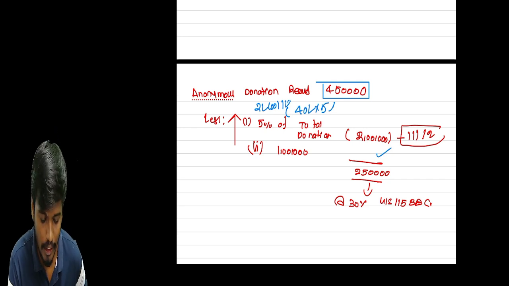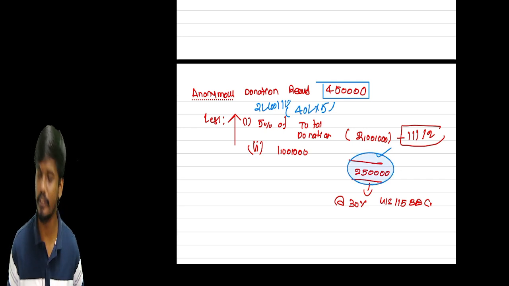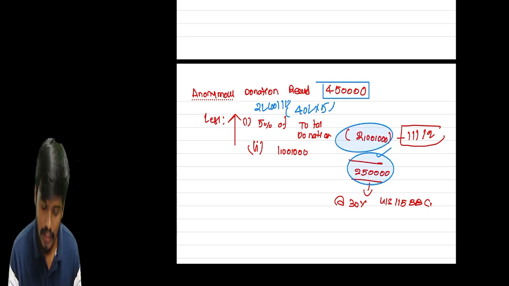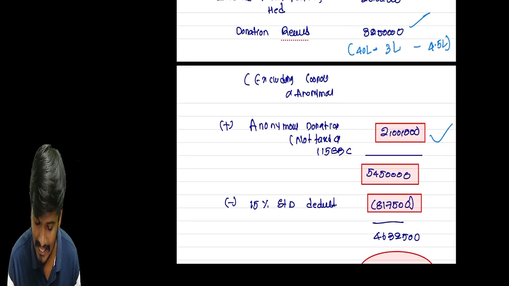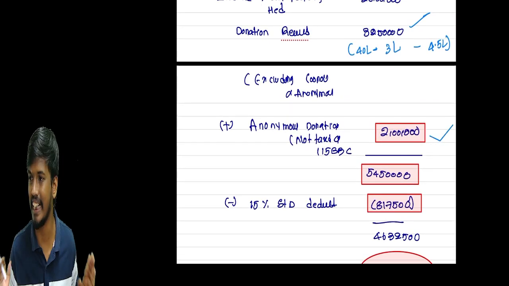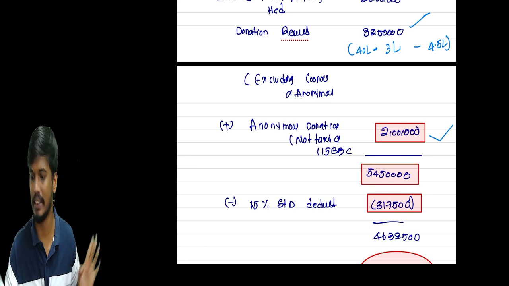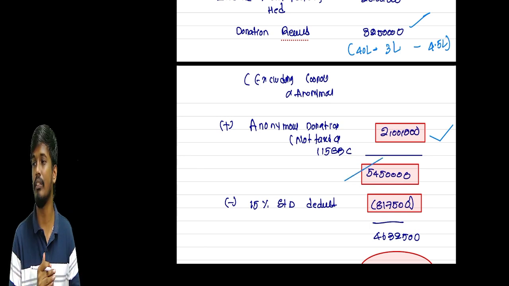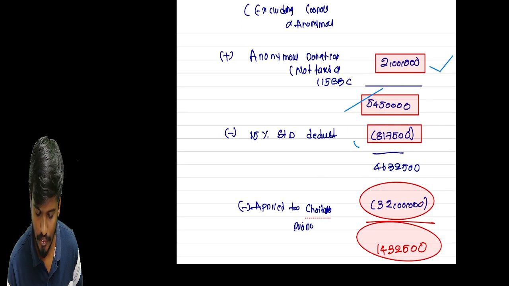So this amount is taxable at the rate of 30%. Sir, what about this amount, sir? Just add these 2 lakhs here before applying the 85% rule. Before applying it, you get the 54 lakh 50. So after that we can apply the 15% rule.